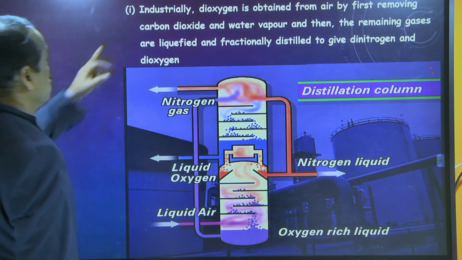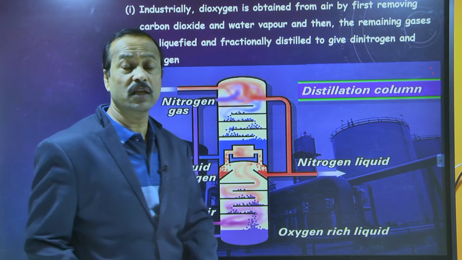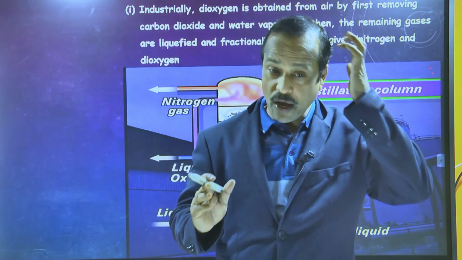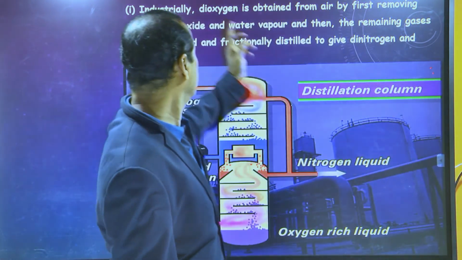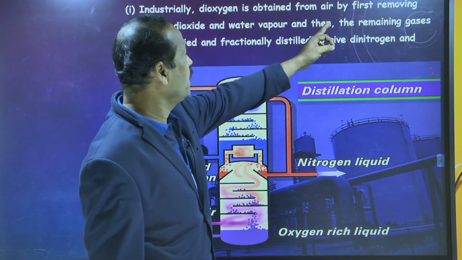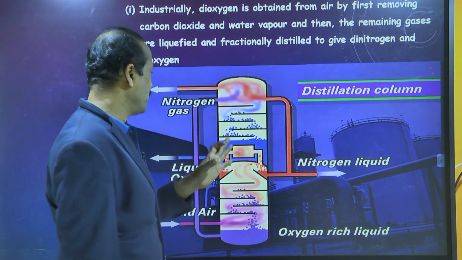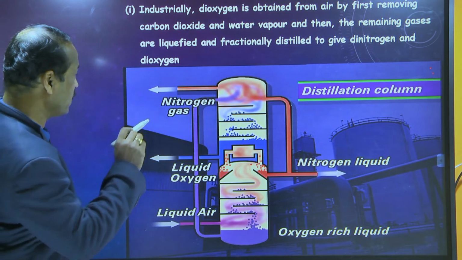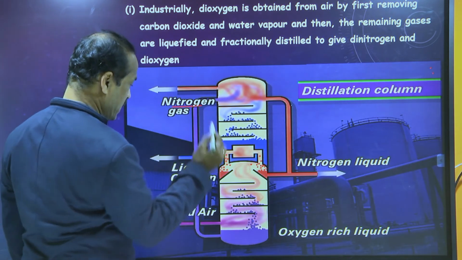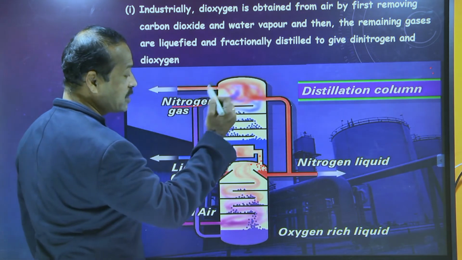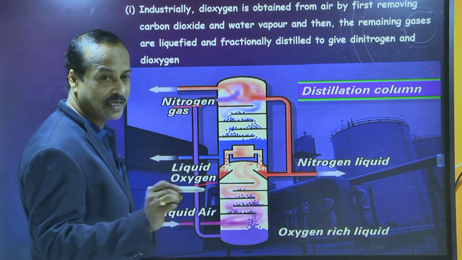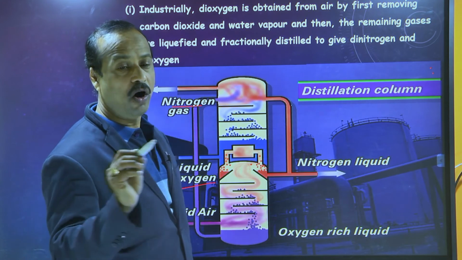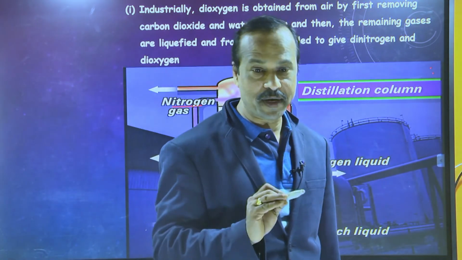Industrially means in large quantities. So industrially, dioxygen is obtained from air by separating. You know that air consists of nitrogen gas, oxygen, some carbon dioxide, and some other gases also. Yes or no? So all these gases will be separated.